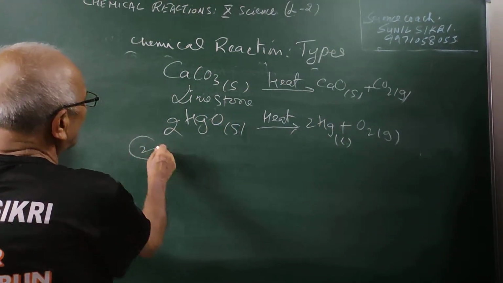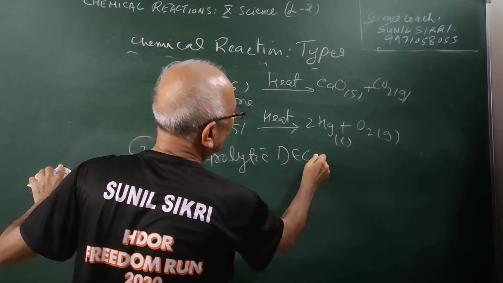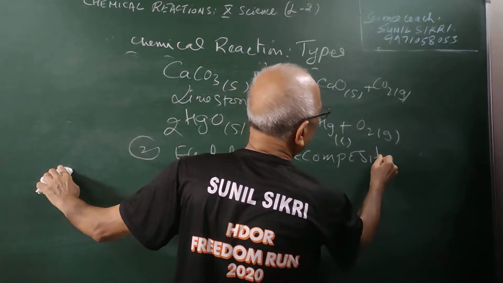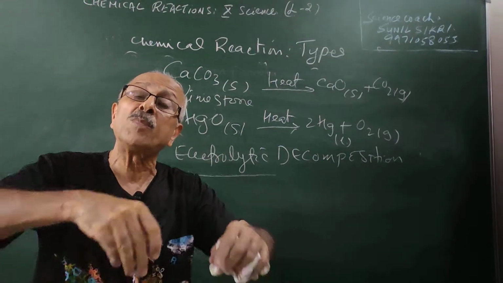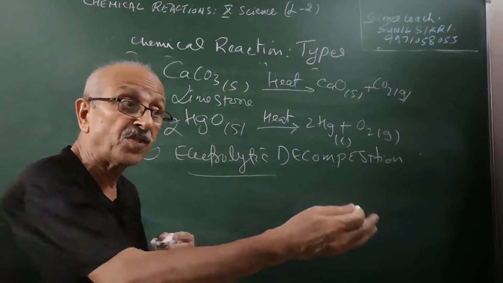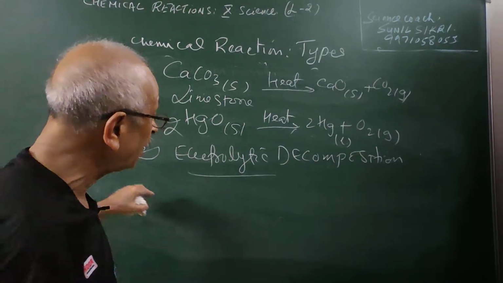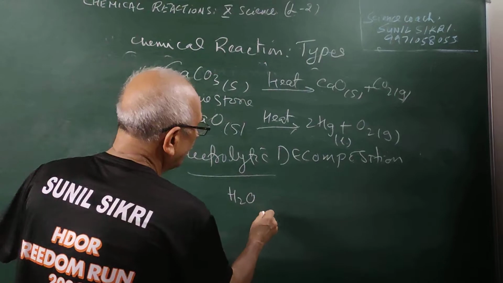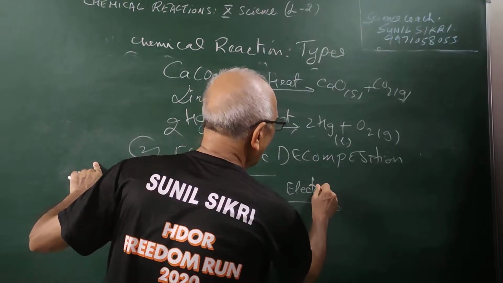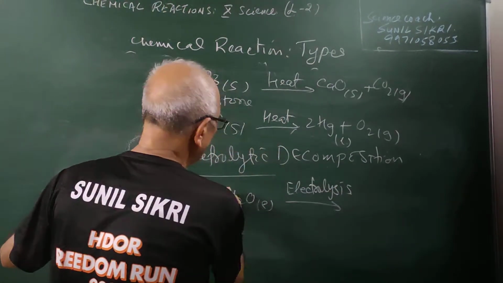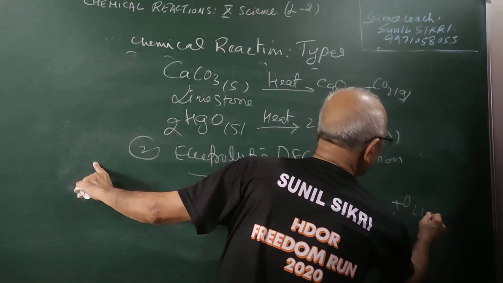Then the second one I am talking of is electrolytic decomposition reaction. What does it mean? I take an electrolyte and pass electric current through it by attaching a battery and electrodes, then the decomposition takes place by passing electricity. Even I can say that water, when it undergoes electrolysis, decomposes to give 2 hydrogen gas and oxygen gas.